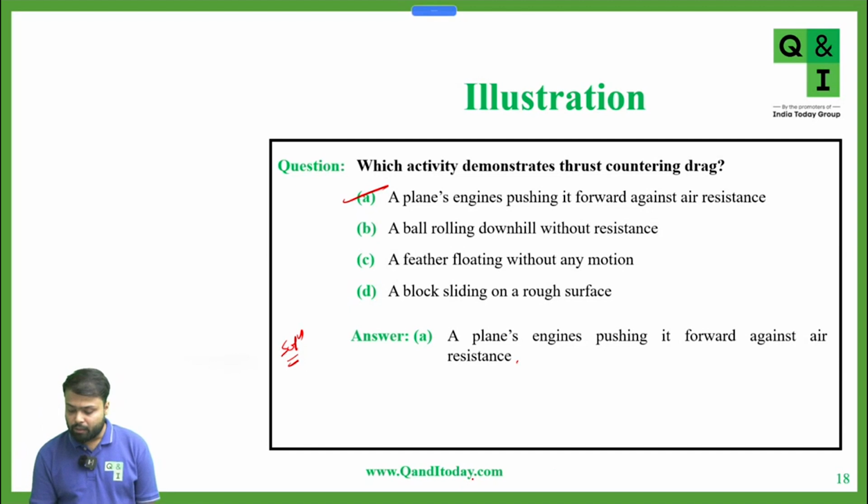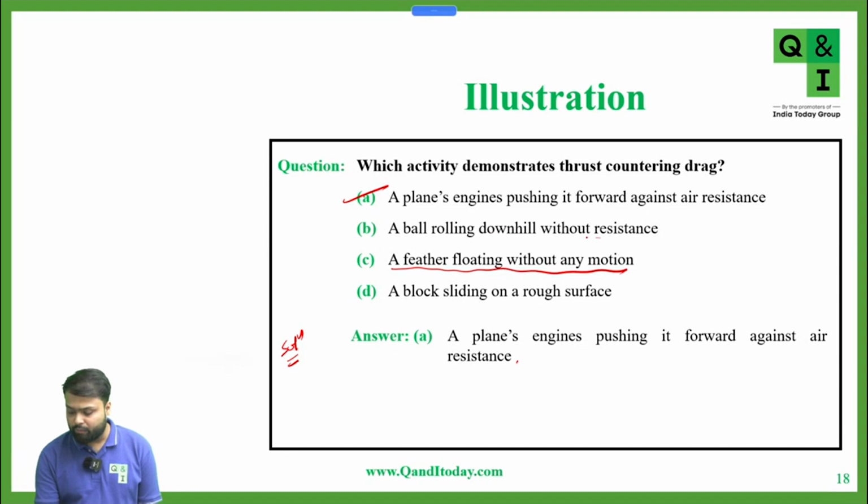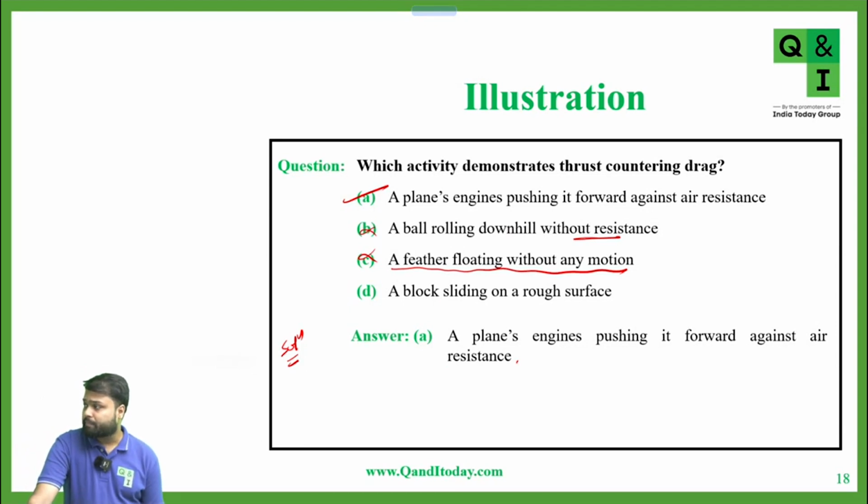Now again, in the C option it is given a feather floating without any motion. So if there is no motion, there is no meaning of thrust or countering drag. Okay. And a ball rolling downhill without resistance. Again, this option is incorrect. Now a block sliding on a rough surface. Here there is no meaning of drag. Okay. Is this clear to everyone? Any doubt in this question? In any option? Okay, very good.